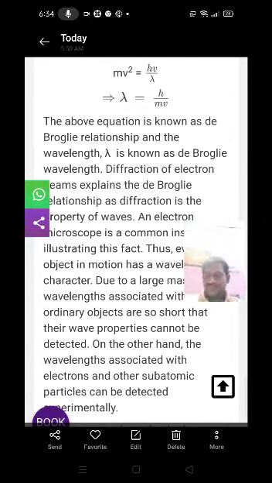That means, according to the de Broglie concept, the wavelength lambda of an electron is inversely proportional to its momentum. That means lambda is equal to h by mv, or lambda is equal to h by p.